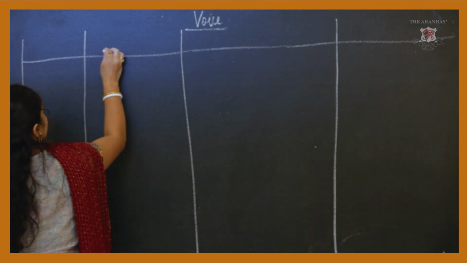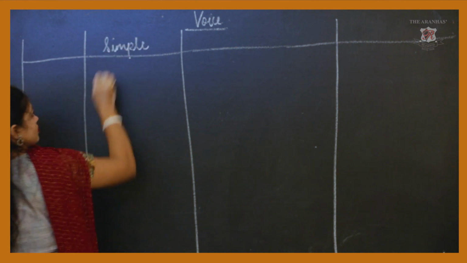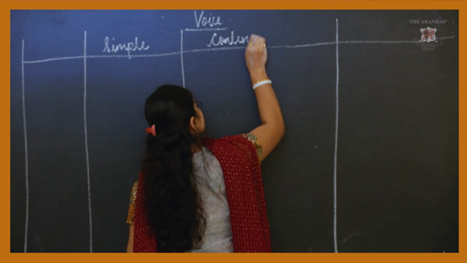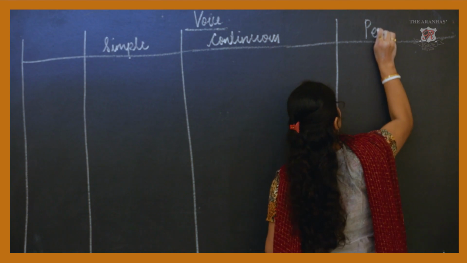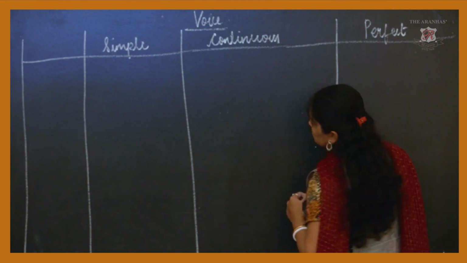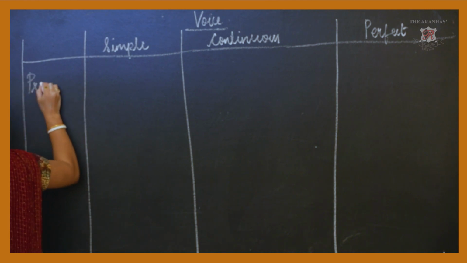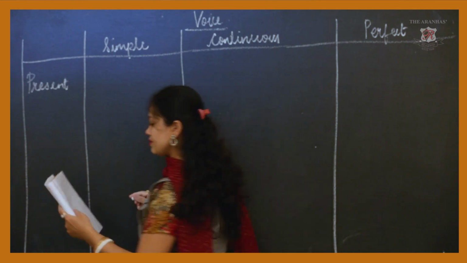Okay, I consider this as simple, this as continuous, and this as perfect. Okay, now we'll see present tense first. We'll just take an example of present tense.